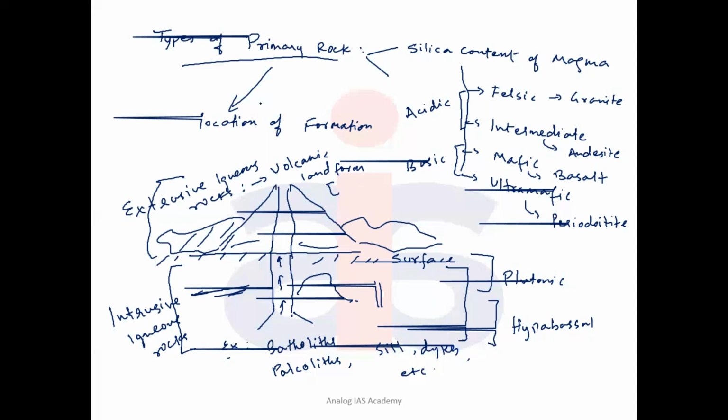And what is the importance of primary rocks? It is the major constituent of the lithosphere crust. So in the end, you can give the importance of the primary rocks.